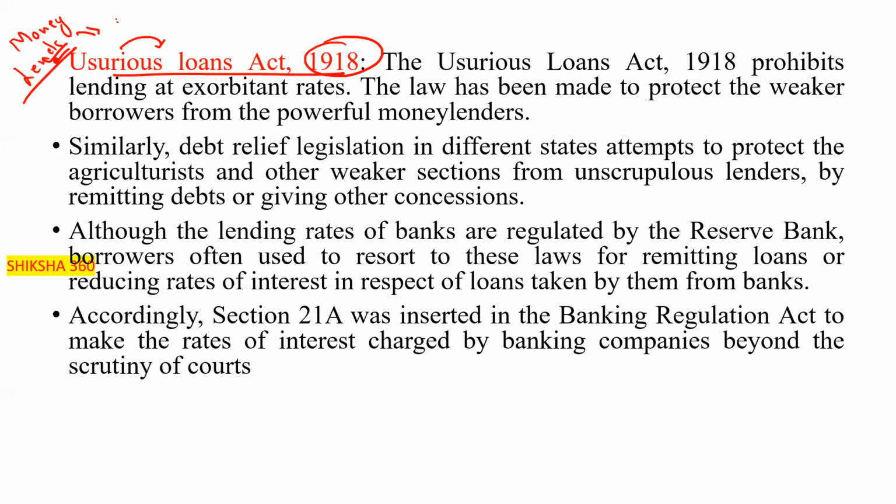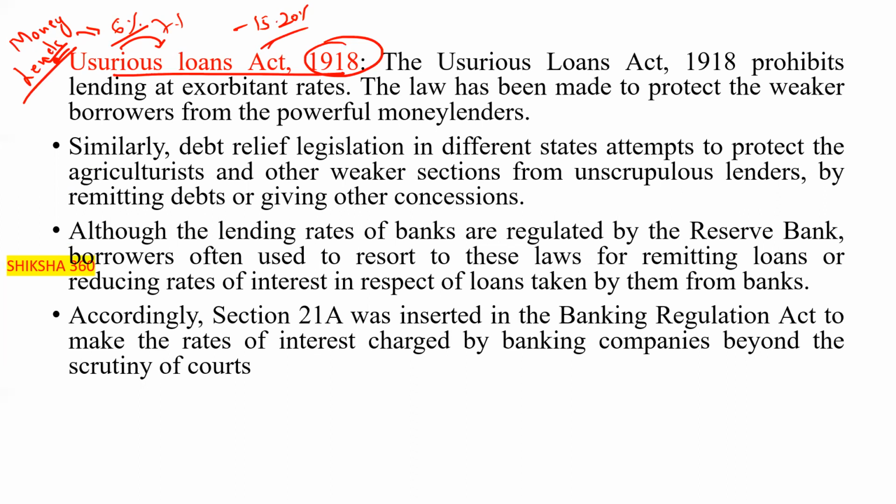Just for example, if the interest rate is 6% or 7%, they would take 15 to 20% interest. That is what the Usurious Loans Act 1918 addresses. Many private institutions also take high interest rates.